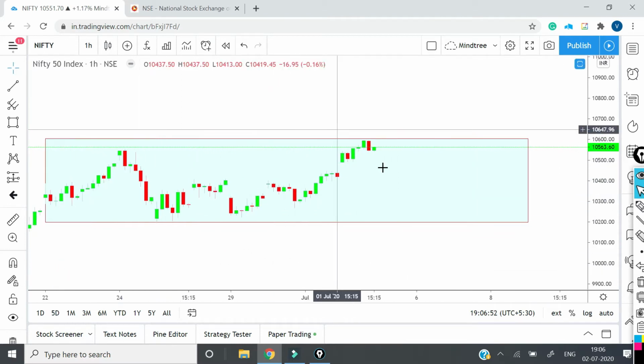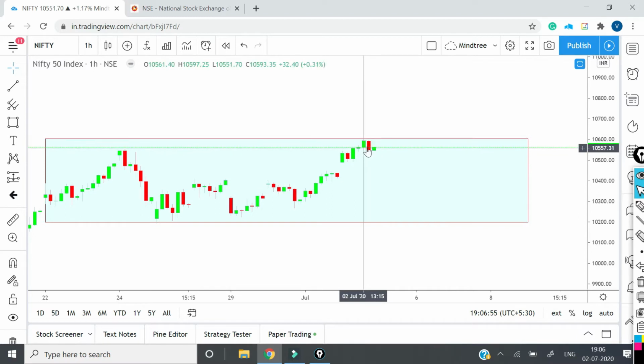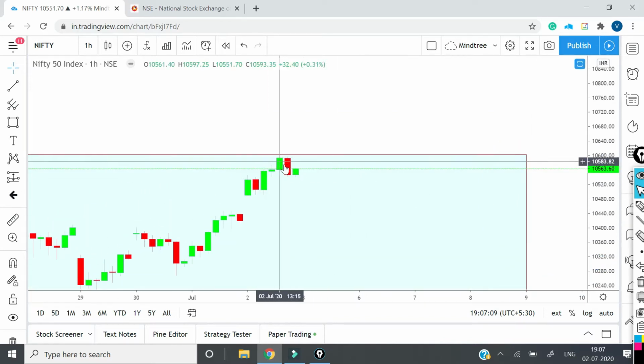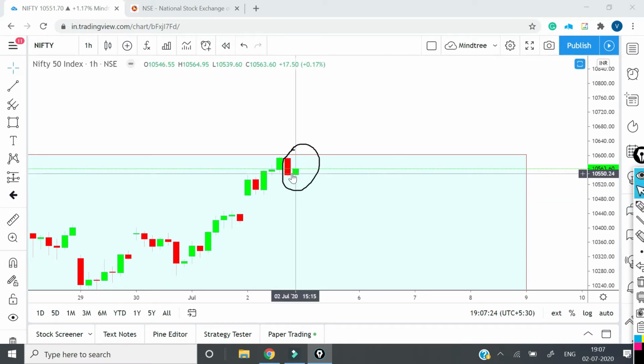First of all, there is a range. Second, there was a candle which got formed, and after that we got a bearish engulfing candle which completely engulfed this bullish candle. And after the bearish engulfing candle, we got another green candle. Now if you see these two candles in conjunction, what kind of formation is it? This is called a two candlestick reversal pattern. Here it is a tweezer bottom formation. That means at this level bulls have again shown their presence, so they have taken the price up.